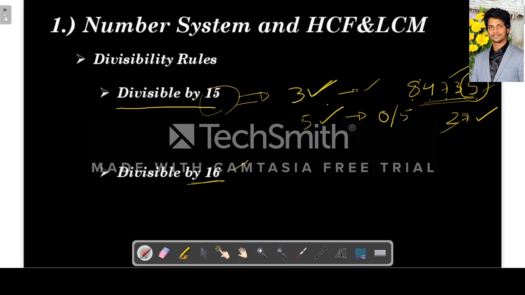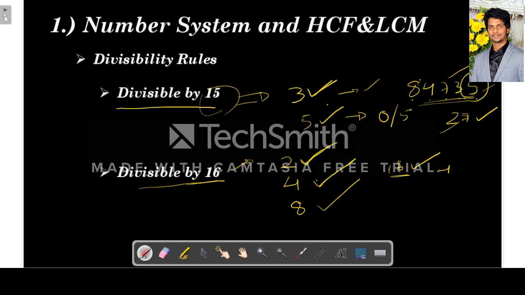Then divisibility by 16. If you remember, we discussed that a number is divisible by 2 if the unit digit is an even number. A number is divisible by 4 if the last two digits are divisible by 4. A number is divisible by 8 if the last three digits are divisible by 8. Similarly, a number is divisible by 16 if the last four digits are divisible by 16.